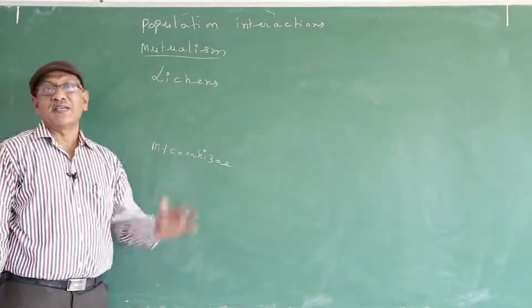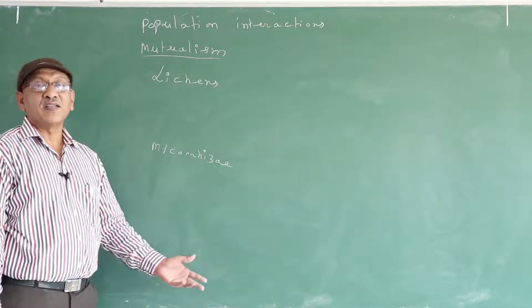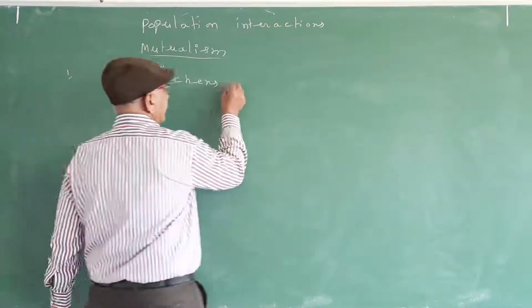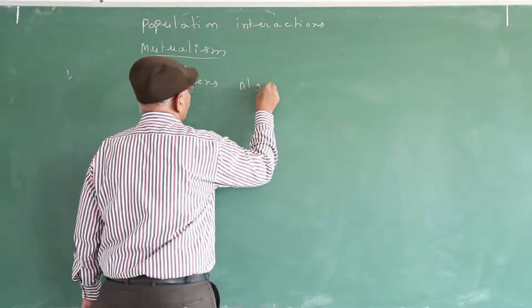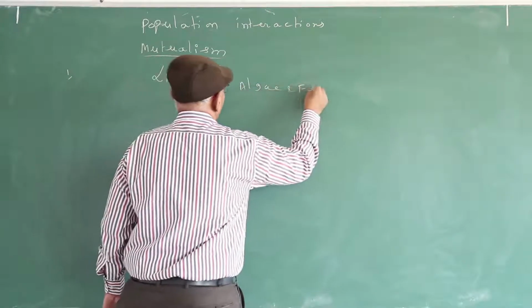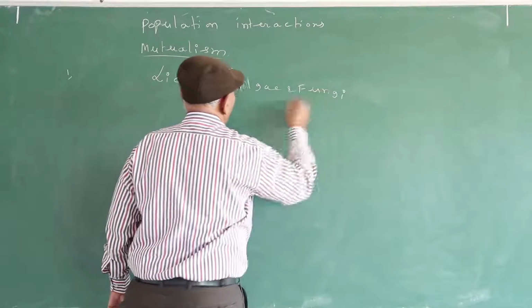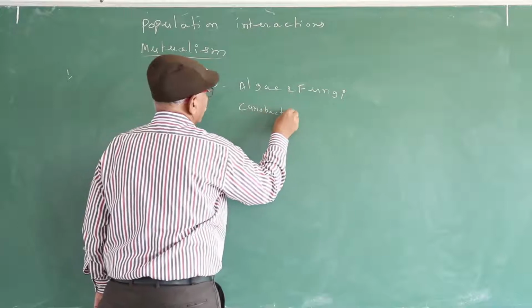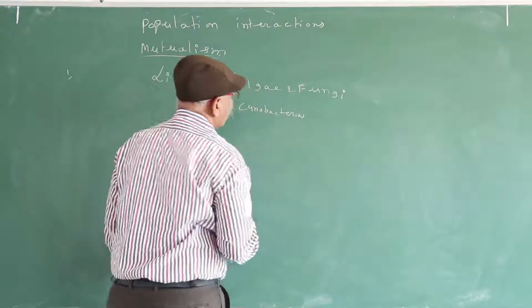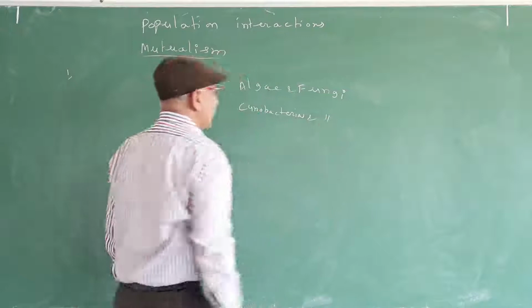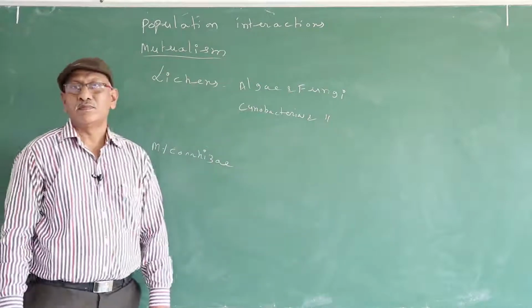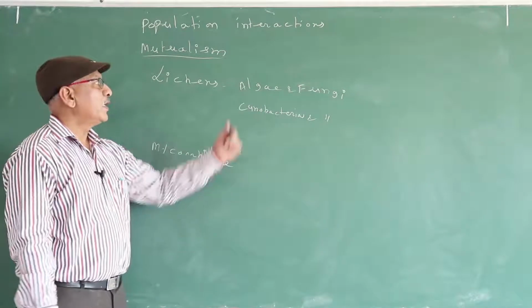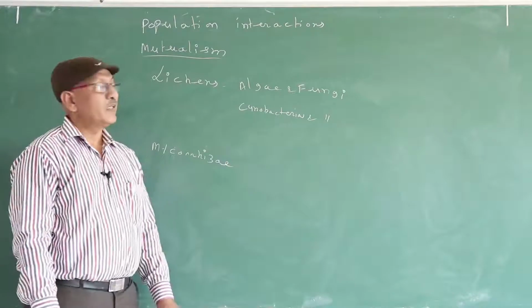Lichen. What is lichen? Algae and fungi live together, or cyanobacteria and fungi live together. The algae synthesize their own food material.